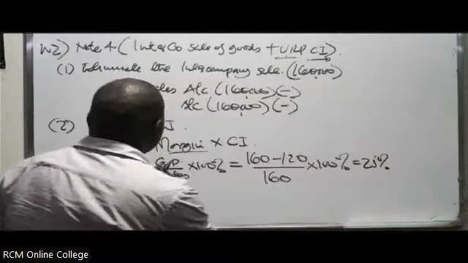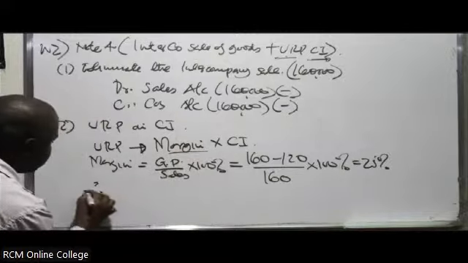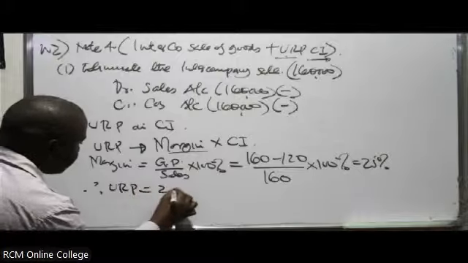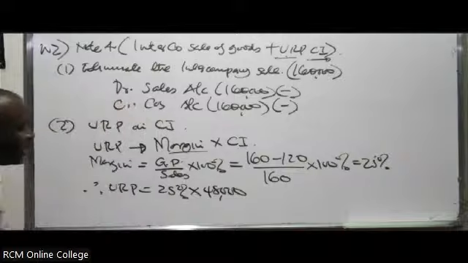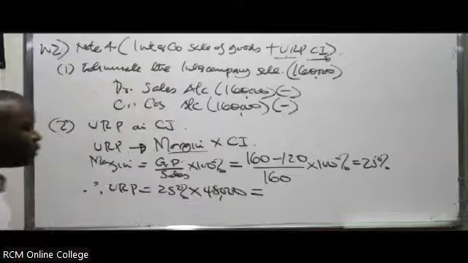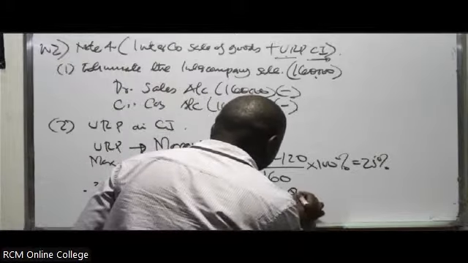So you can comfortably get the URP, because you've gotten the margin. The URP will be equal to 25% multiplied by 48, because this is what was still in stock. What was the URP on closing inventory? It was 12,000.